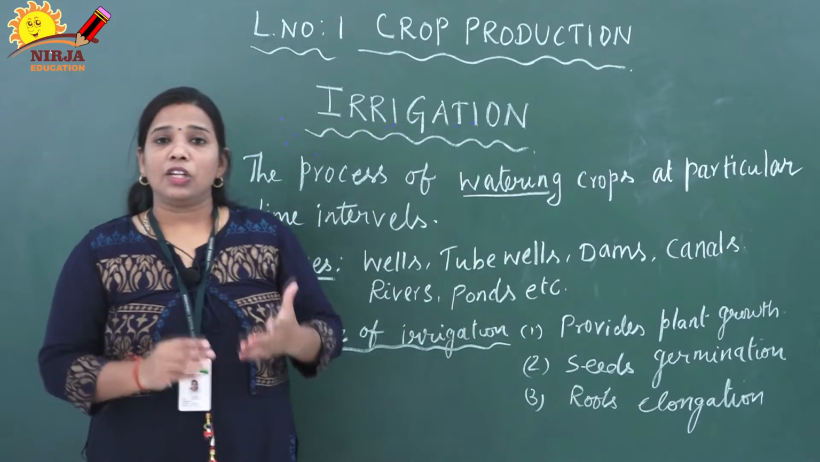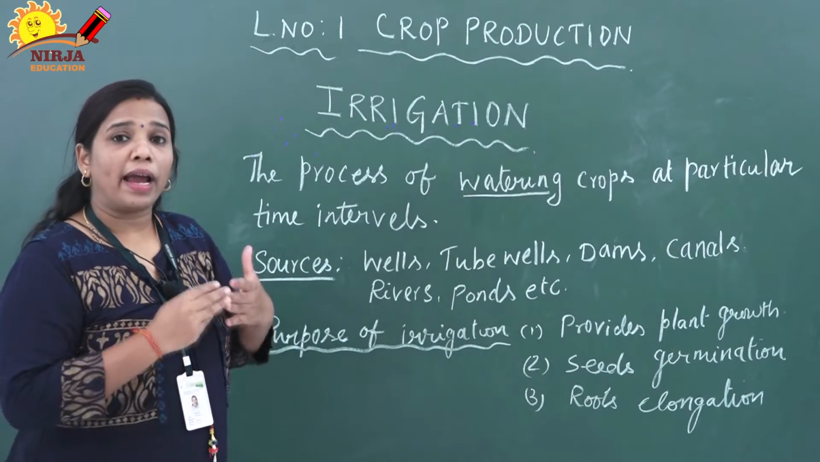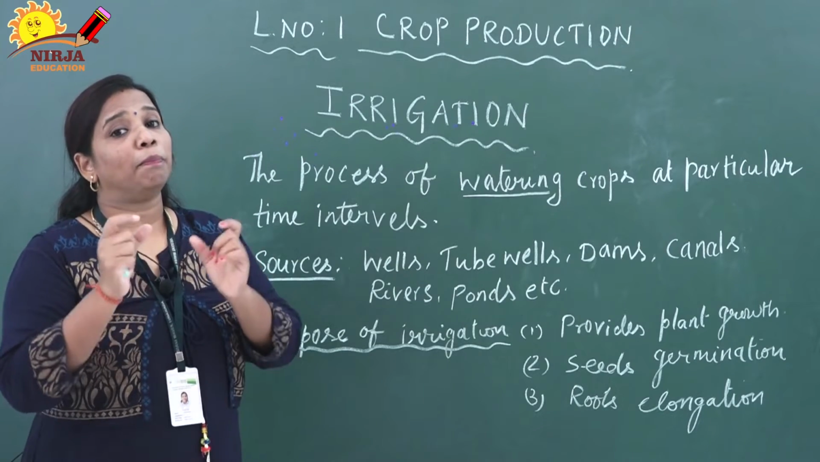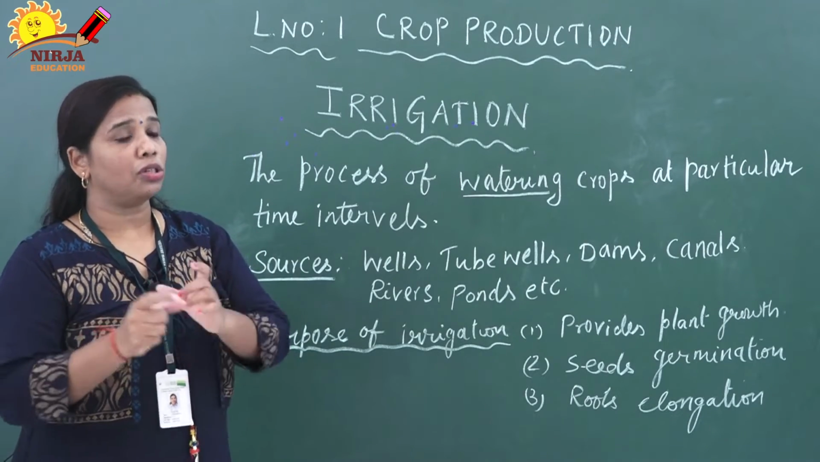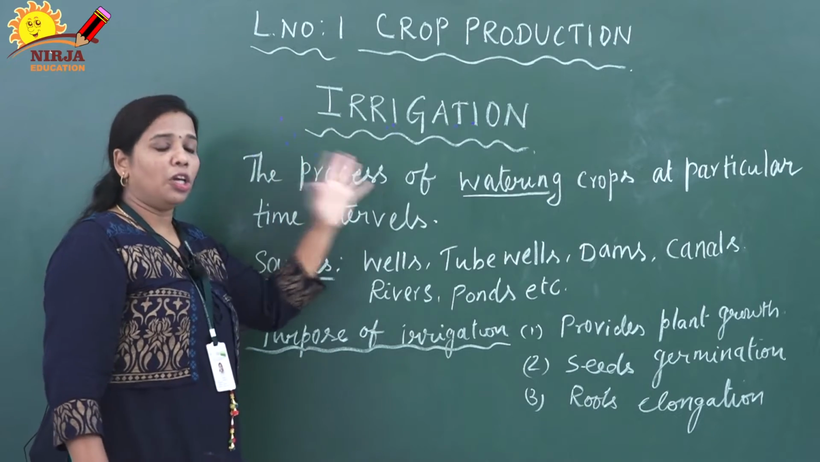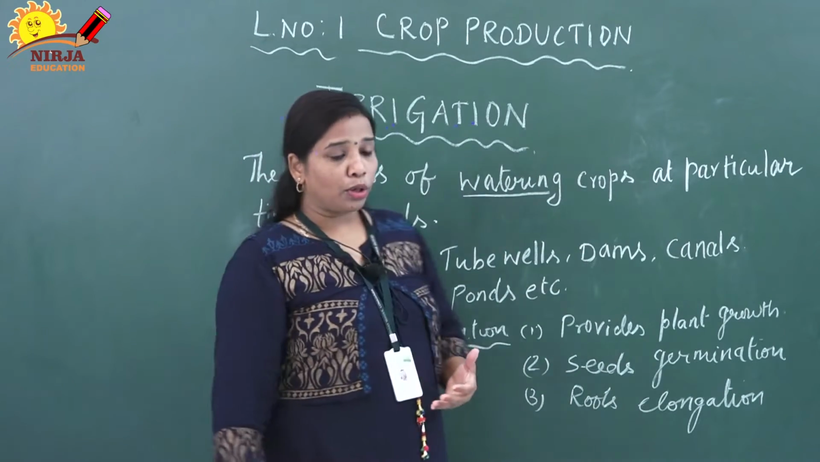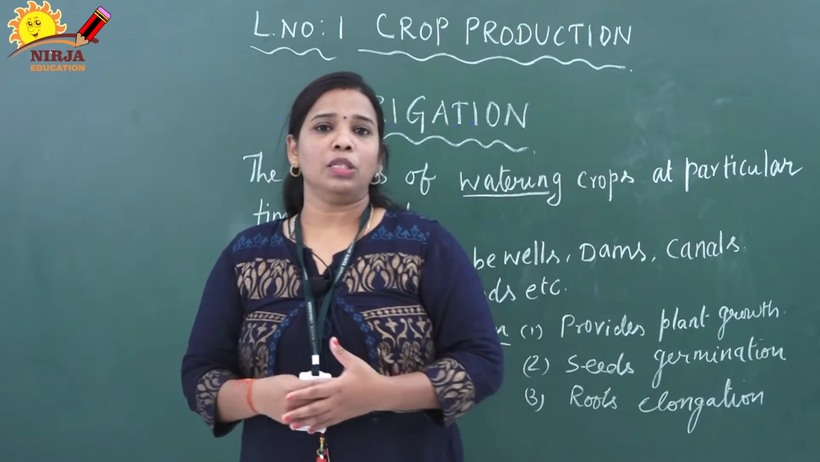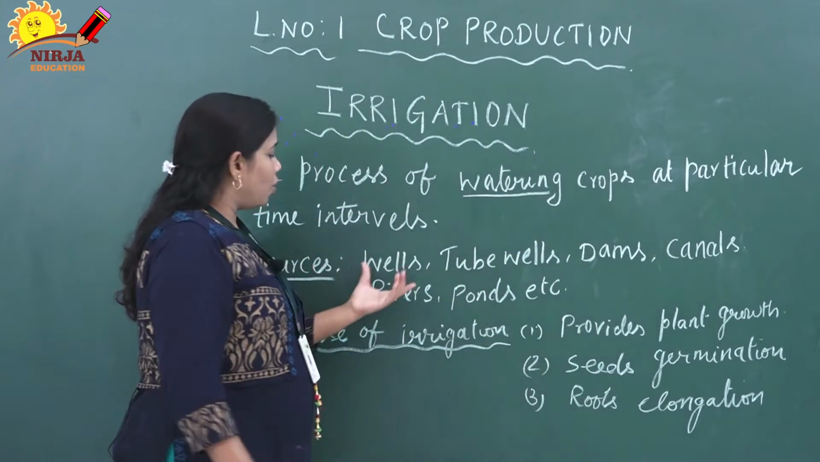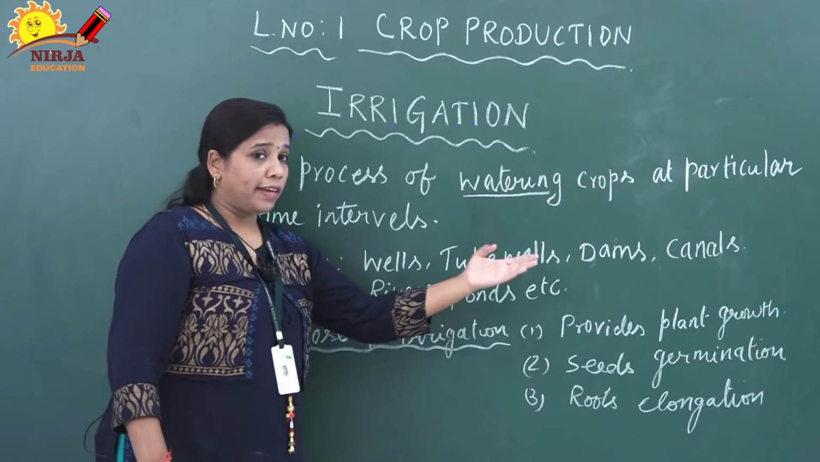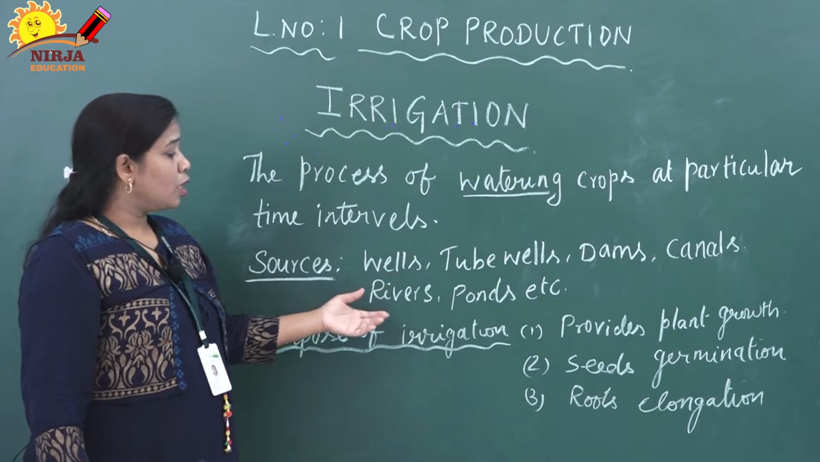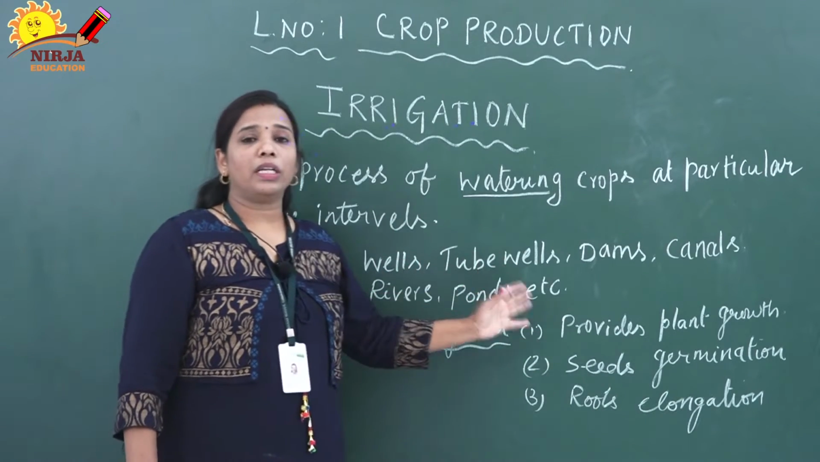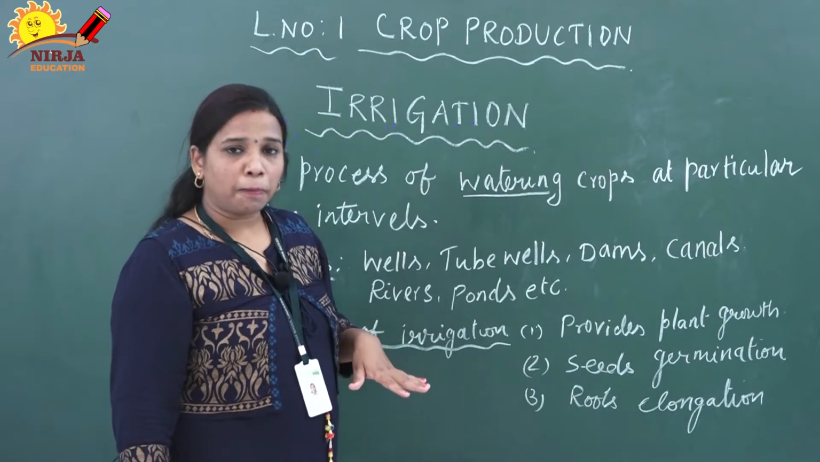Again I repeat, irrigation is a process of adding water to the crops in the field at a particular time duration. That process is called irrigation. Next we are going to discuss the sources of irrigation, where we are getting the water: wells, tube wells, dams, canals, rivers, ponds and streams. These are the different water sources used for agriculture.